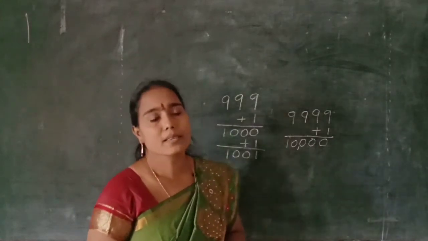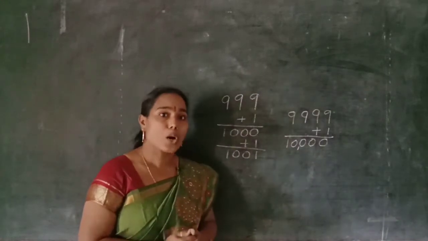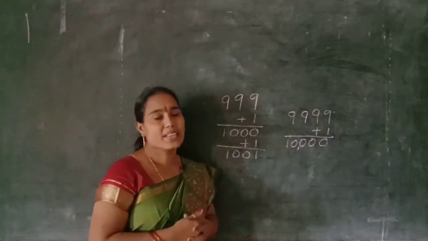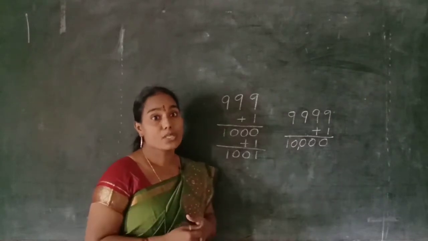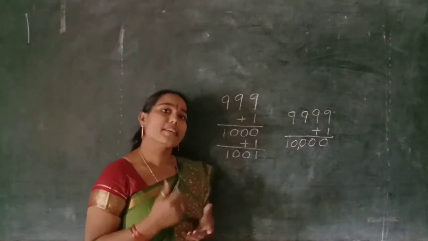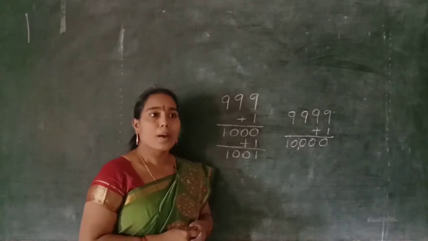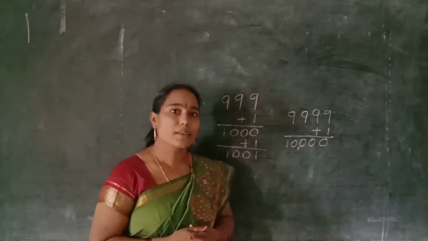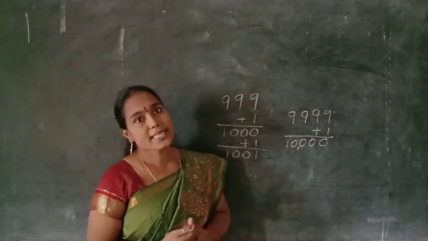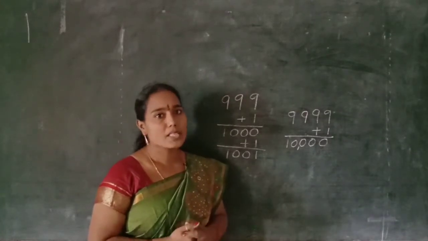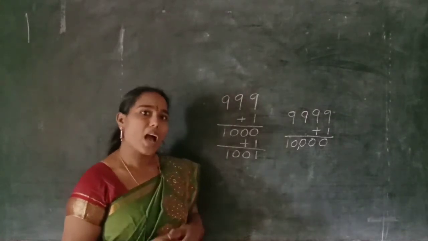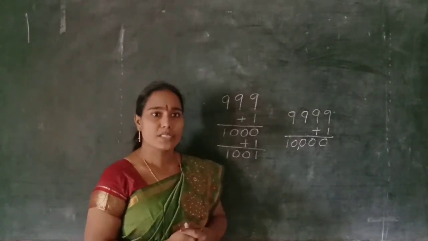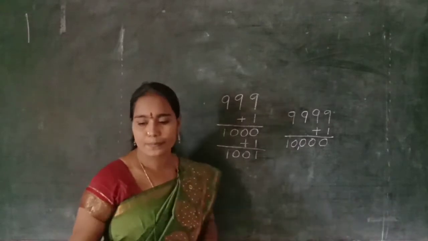But children, some students have doubt how to read and write large numbers in an easy way. They get confused when they want to read and write large numbers. But when we learn the place value chart, then we can easily read and write the large numbers. Today, I will explain the Indian place value system. Okay, children?